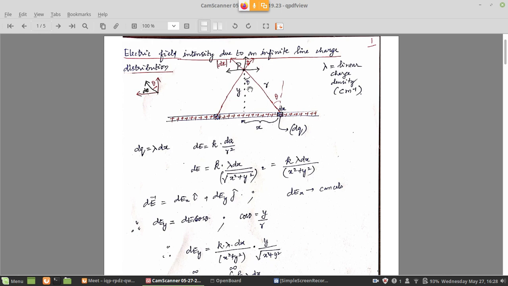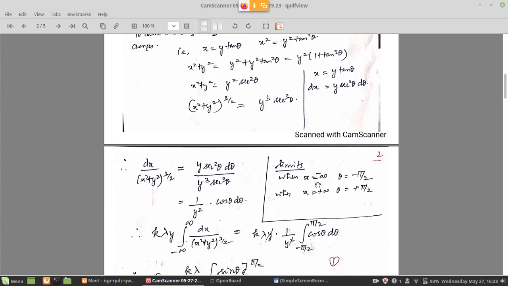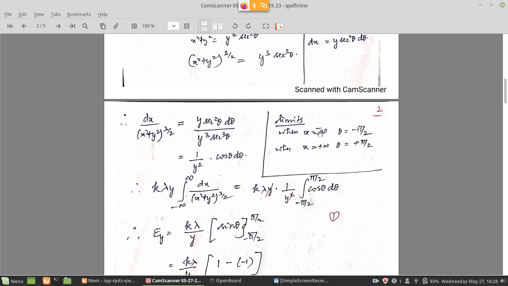What is the maximum possible theta limit? When x is minus infinity, that is a long wire, this line will keep bending towards the top, so theta becomes minus pi by 2. Similarly, when the wire is extending to the right to infinity, this line will keep lifting and become perpendicular to the vertical. That means theta is pi by 2. So as x varies from minus infinity to plus infinity, I have changed the limits here and shown here: theta varies from minus pi by 2 to plus pi by 2.